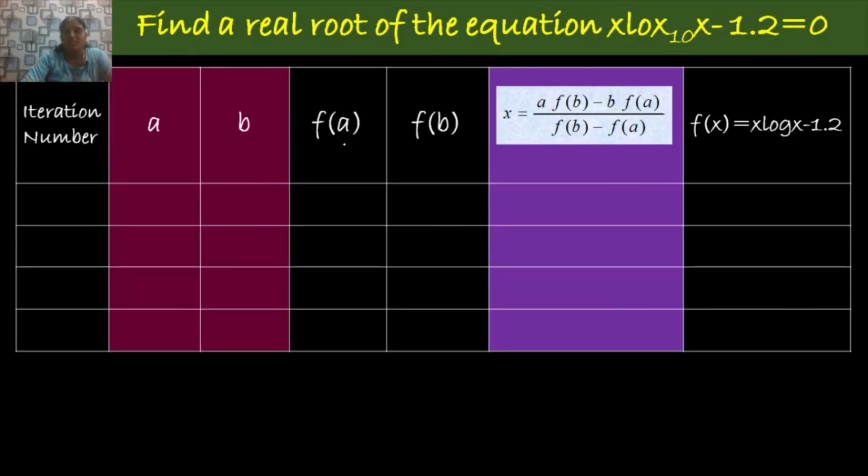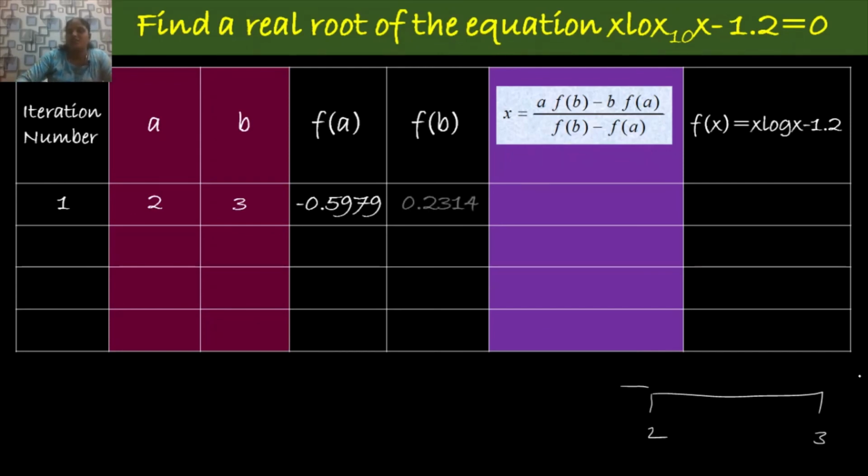Now let me list out all the iterations in a table like this. As a first iteration, we know the root of the given equation lies in the interval 2 and 3. At the point 2 the function has minus 0.5979, that is negative value, and at the point b the function has 0.2314, that is positive value.